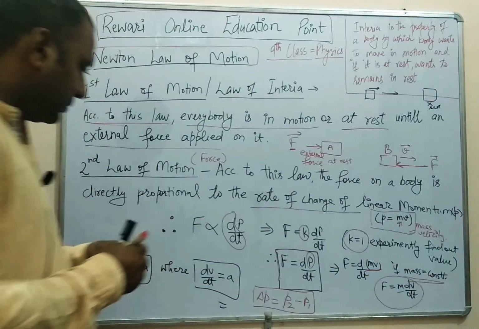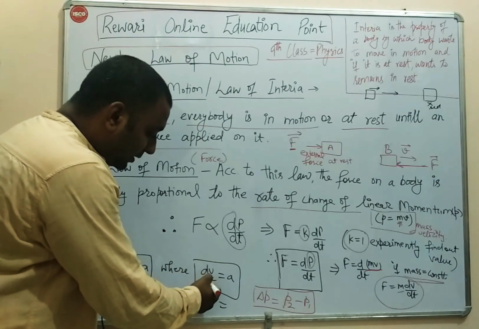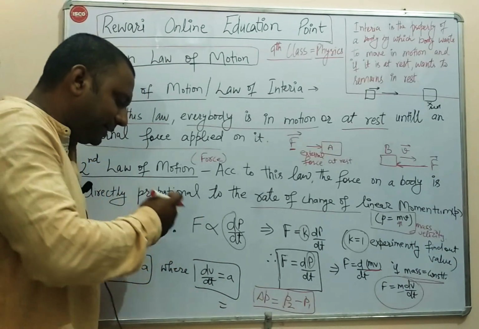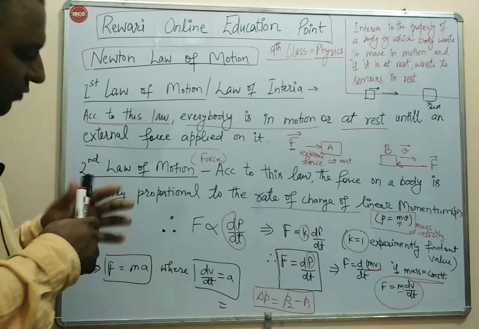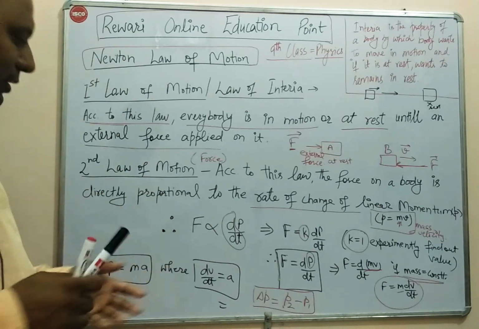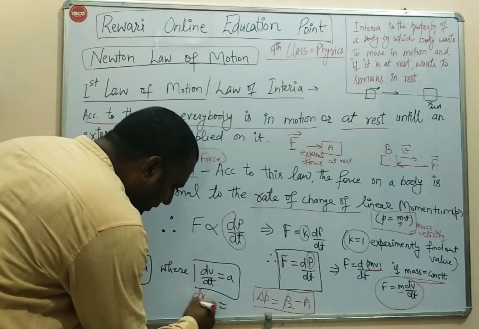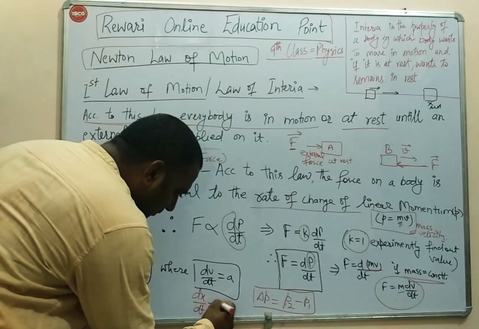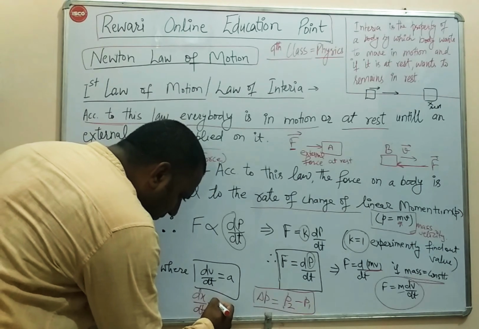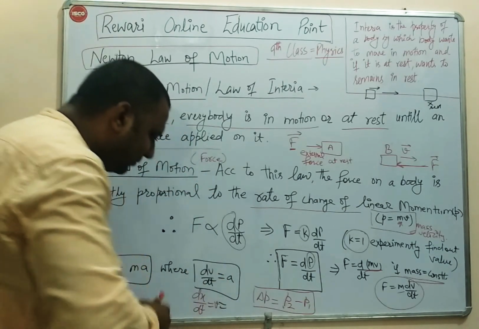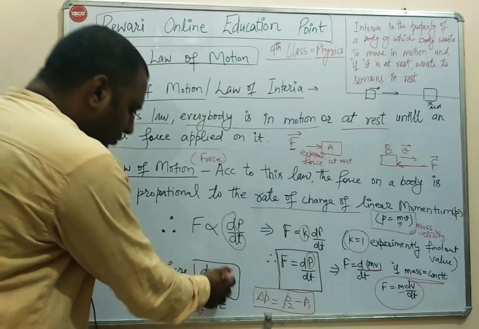Further, we all know what dv by dt is. The derivative of displacement is called velocity, that is dx by dt, which is equal to v. Now, the derivative of velocity comes out to be acceleration.